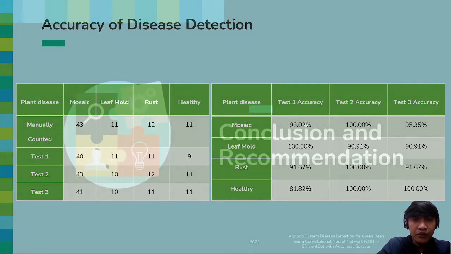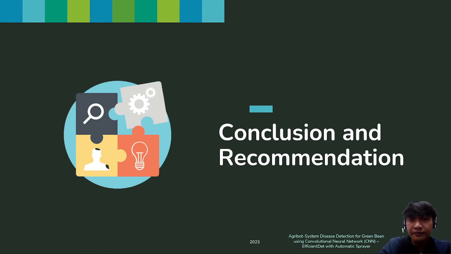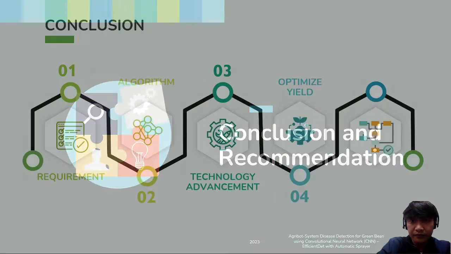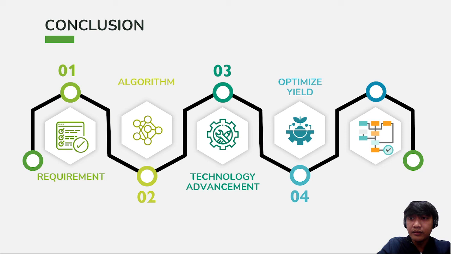So for the conclusion and recommendation of our system, by just following the required algorithm and using technological advancement, we can optimize the yield of our green bean plant. Based on the evidence presented, the AgriBot system demonstrates its potential as an advanced technological solution for green bean cultivation.